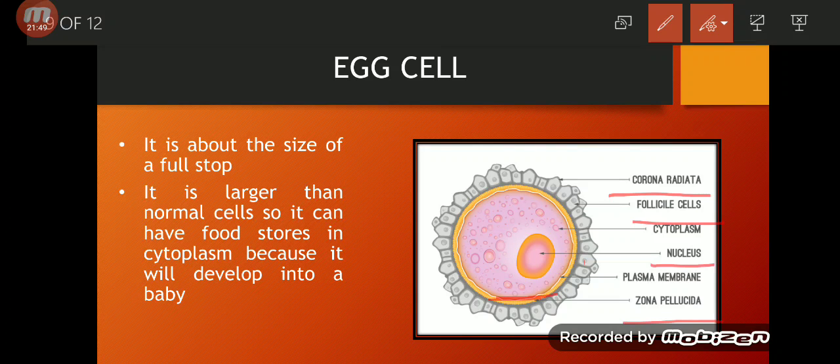Then you have the nucleus, the cytoplasm, and the plasma membrane. Outside these structures is the corona radiata, and inside the corona radiata you have follicle cells. You just have to remember these names. You just have to know the structure of an egg cell.